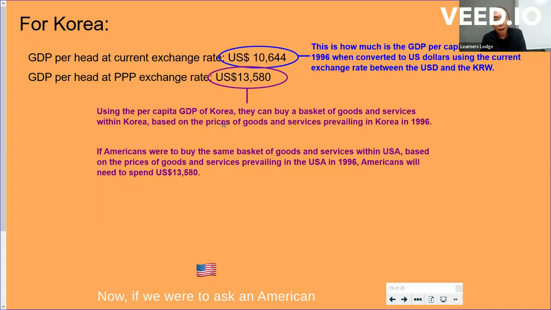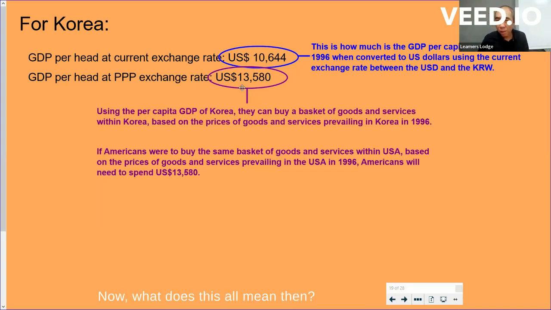Now, if we were to ask an American in 1996 to go buy this exact same basket of goods and services, except that you don't buy in Korea, the American buys in America, how many US dollars would that cost? Well, this number, 13,580 US dollars, will be how much it would cost in America to buy that basket of goods and services that a Korean won equivalent of 10,644 can buy in Korea.